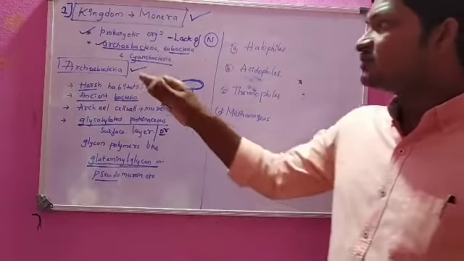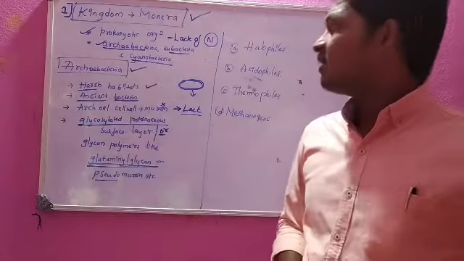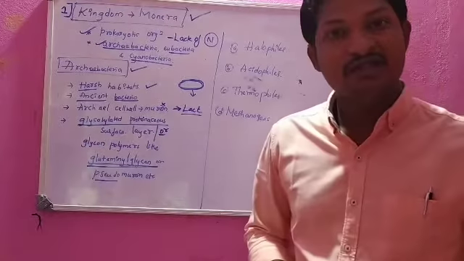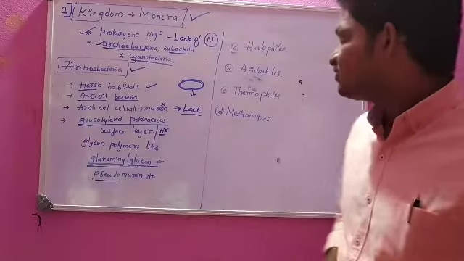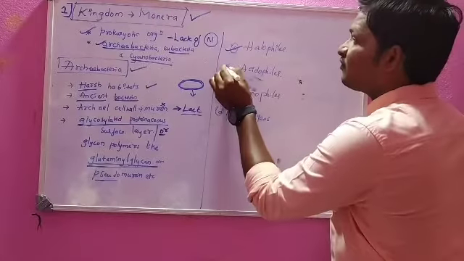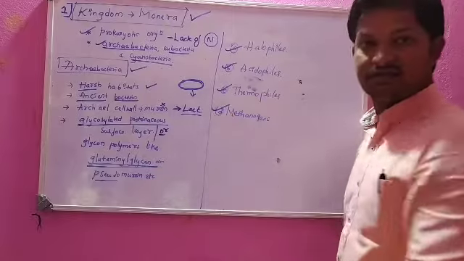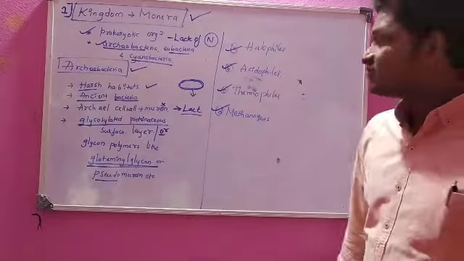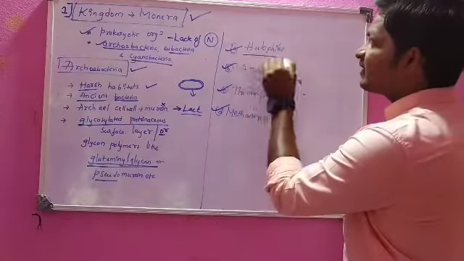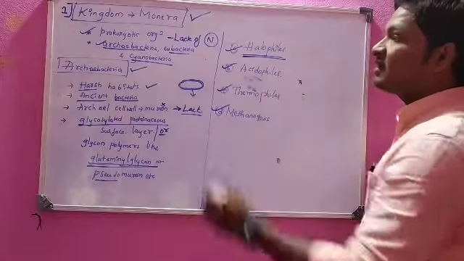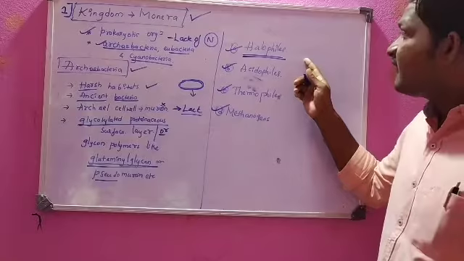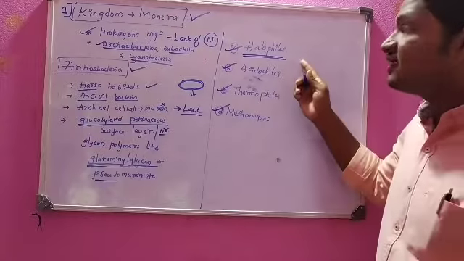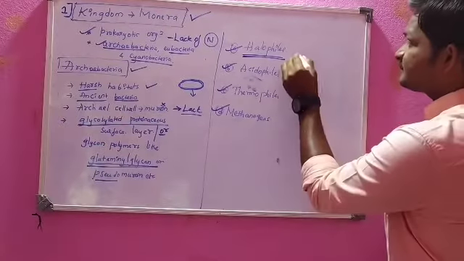Next, based on their living nature, where they live, the archaebacteria are categorized into four groups of classes. We can see here. The first one is halophiles, the archaebacteria which survive in salty habitats.